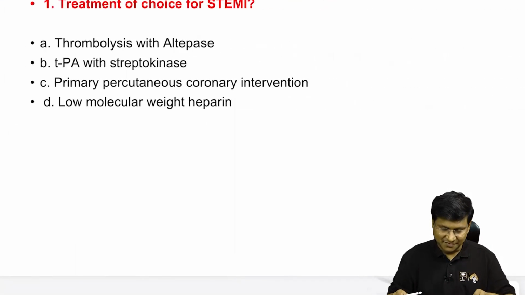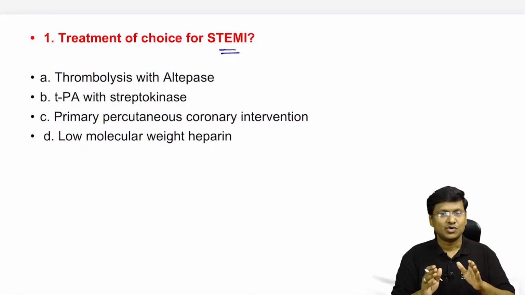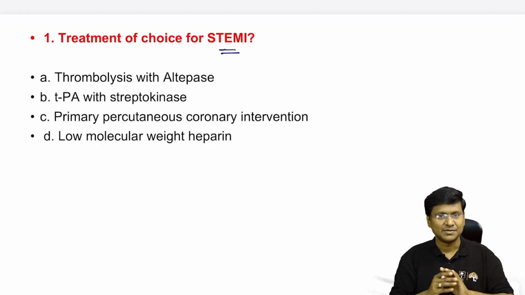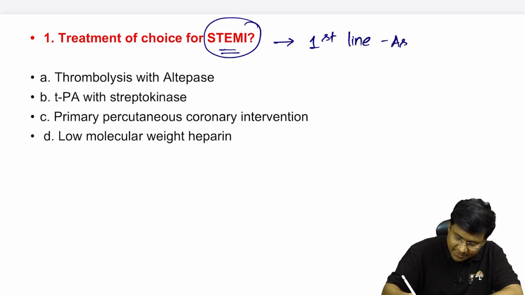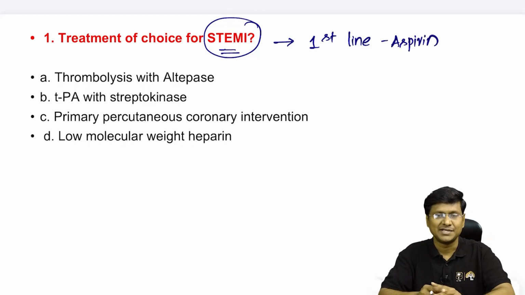So if you take the first question: treatment of choice for ST elevation MI: thrombolysis with alteplase, tissue plasminogen activator with streptokinase, primary percutaneous coronary intervention, or low molecular weight heparin. In case of ST elevation MI, which comes under acute coronary syndrome, what exactly is the first line drug? The first line drug that we give is aspirin. Along with the aspirin, we give clopidogrel and the atorvastatin loading doses. Followed by that, we need to do the revascularization procedure.